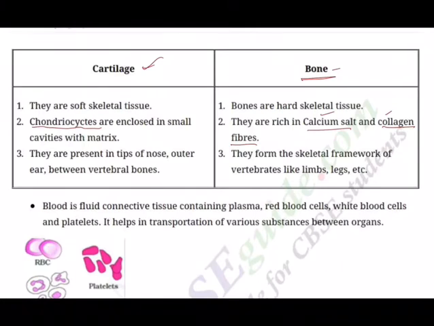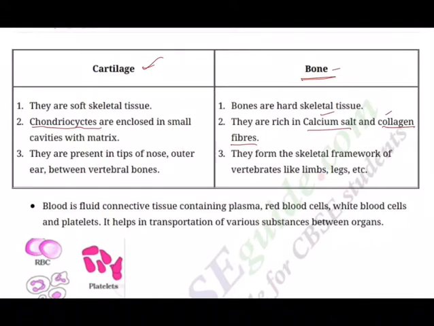Bone is the main tissue that provides a structural framework to the body. Bones support and protect softer tissues and organs. Limb bones serve weight-bearing functions. They interact with the skeletal muscles and bring about movements. Red bone marrow is the site of production of blood cells. So bone marrow is the production center for RBC.